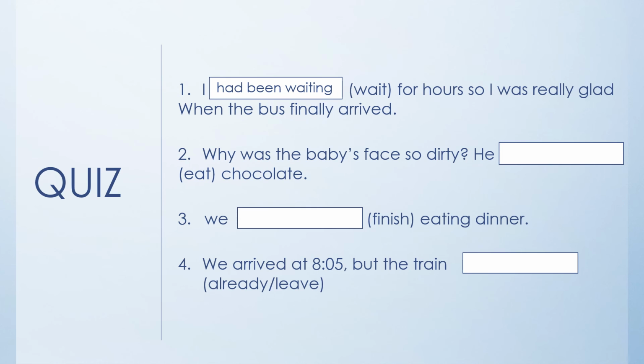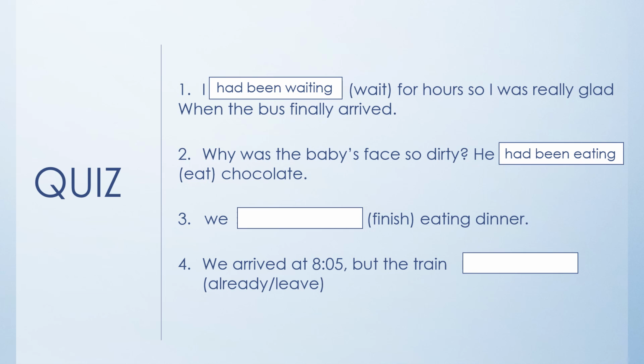So we need to conjugate the verb eat in perfect tense, but is it continuous or just past perfect? Well, this action, we're going to emphasize the duration, or we're going to talk about an action that took time. So we're going to say, he had been eating chocolate.